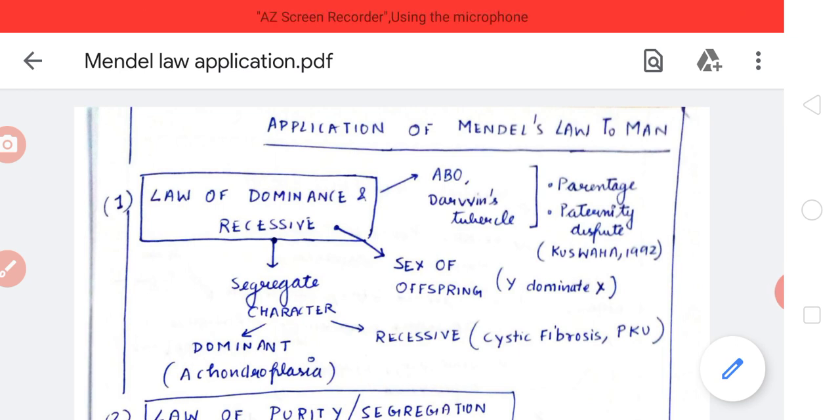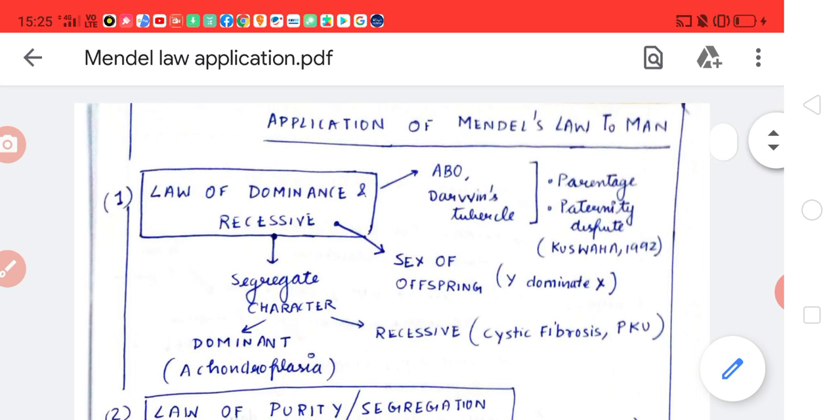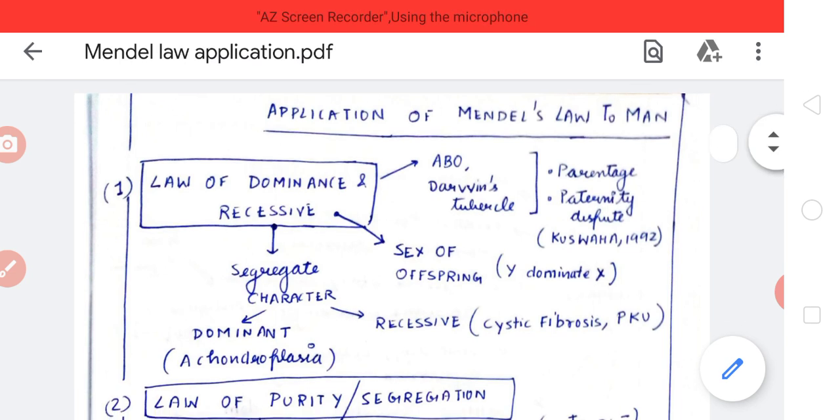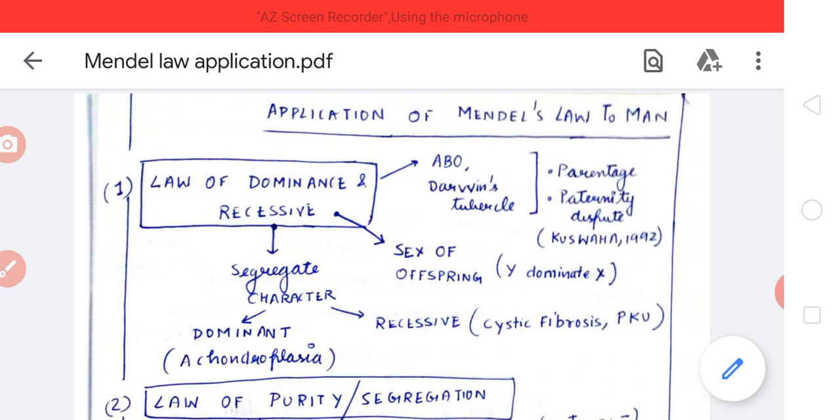Today's topic of discussion is application of Mendel's laws of inheritance to man. Now this question has appeared in UPSC previous year questions of mains anthropology and hence is important. Gregor Mendel, in his experiments on pea plants, doing a monohybrid, that is a single character, and a dihybrid, that is a two character cross, came up with various laws of inheritance.